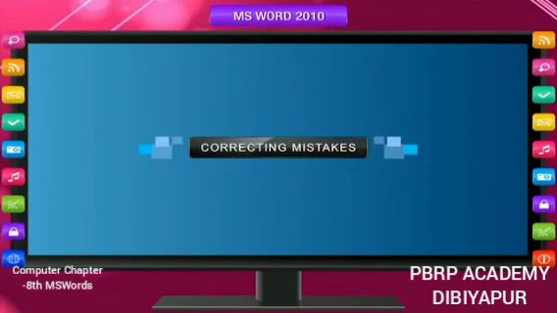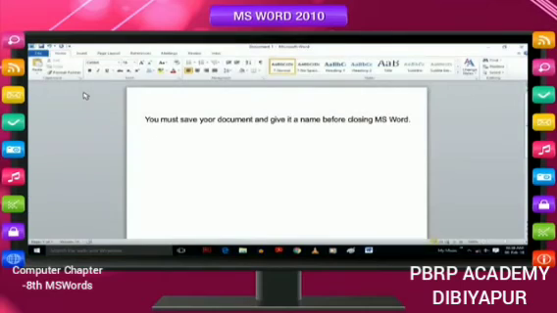Correcting mistakes. Open the saved document. Take the cursor to the place where the correction is to be done by using the mouse pointer and click at that place. You can use arrow keys also: left, right, up and down. Use the Delete or Backspace key to delete what you want to delete.